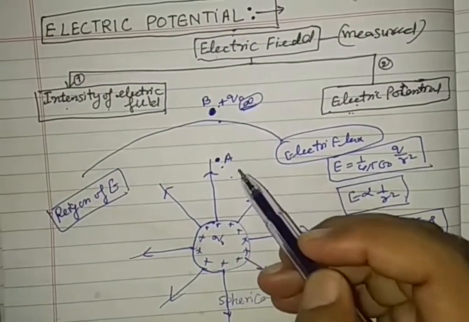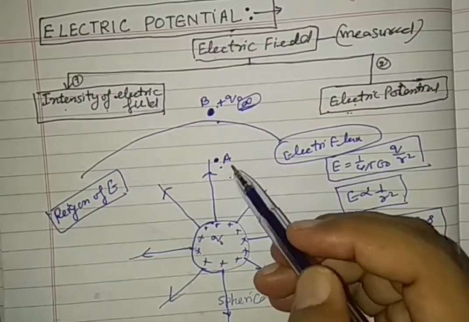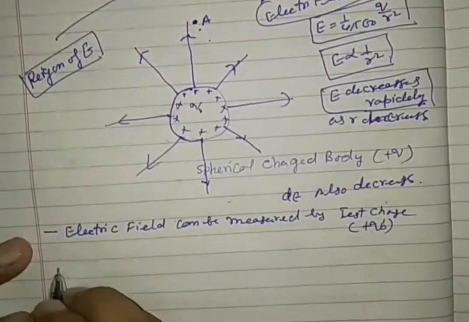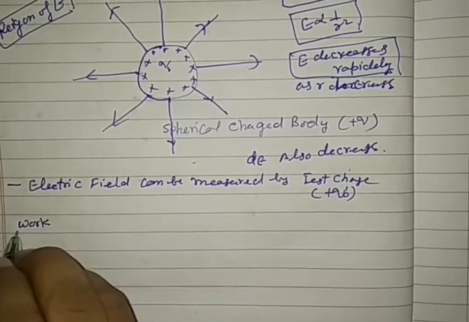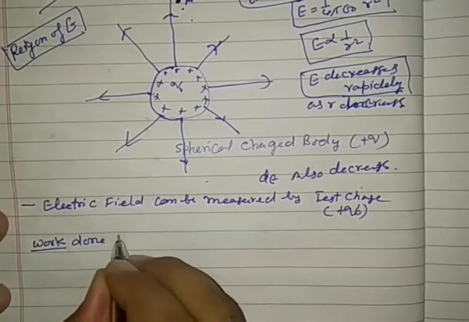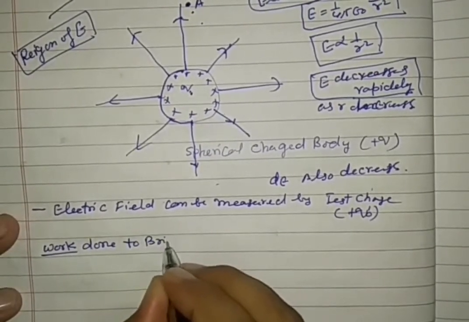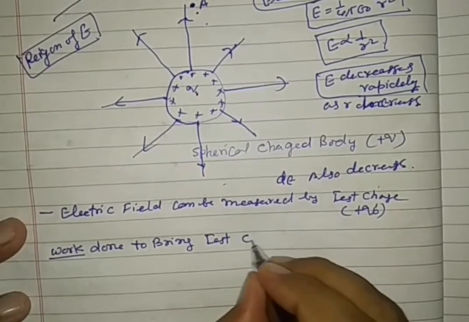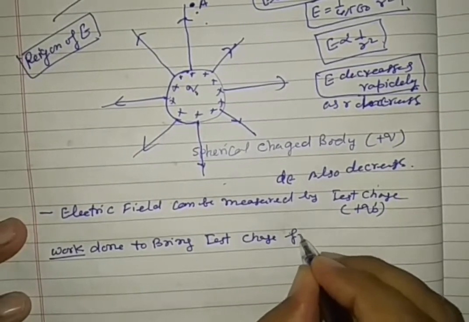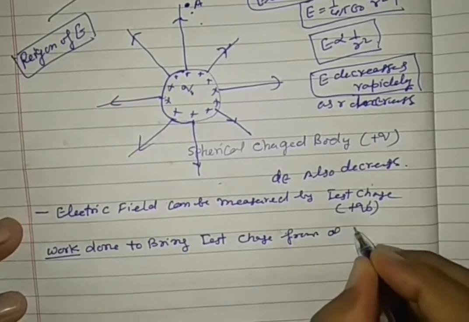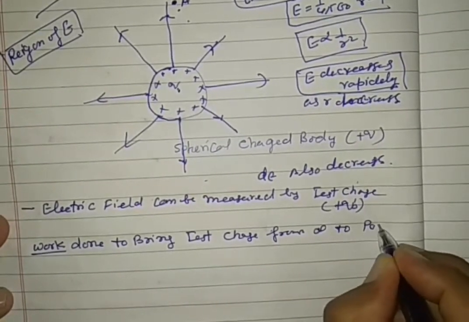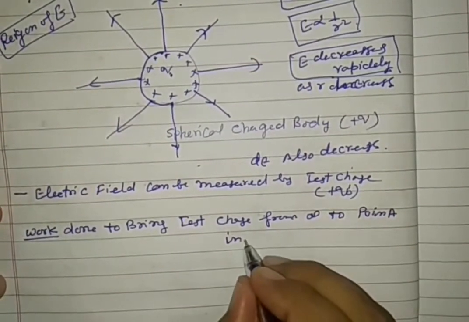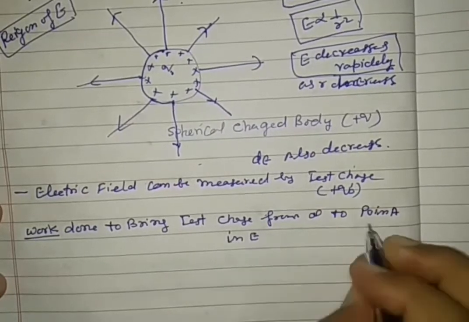Practically we are bringing the test charge, but when we are bringing a test charge, right? See my point. Work done to bring a test charge from infinite to point A, point A in electric field.